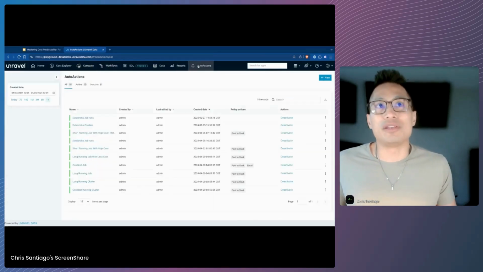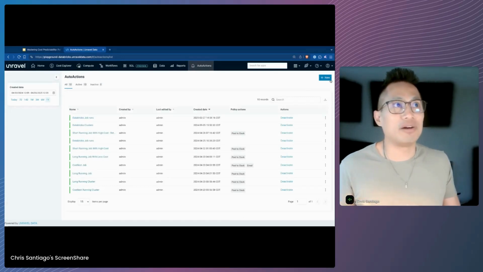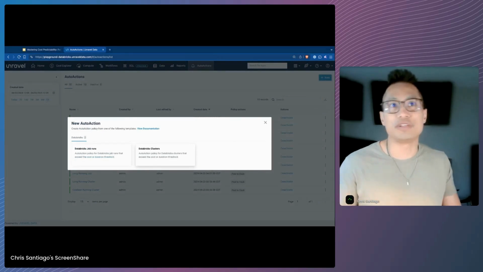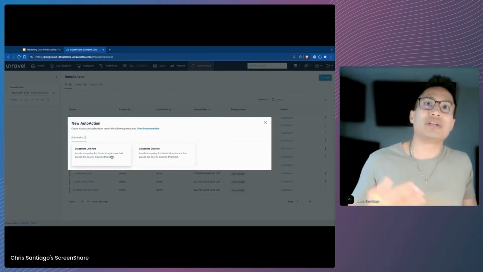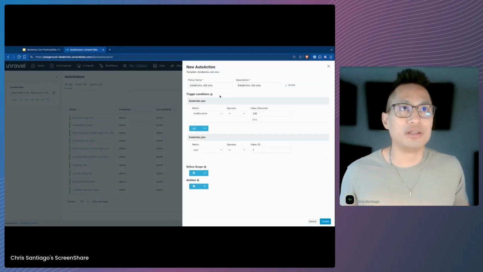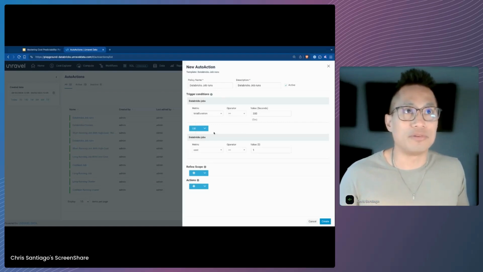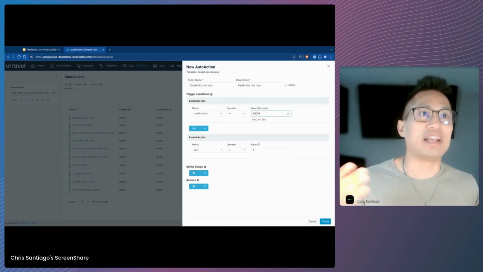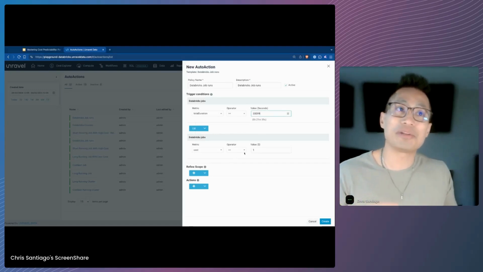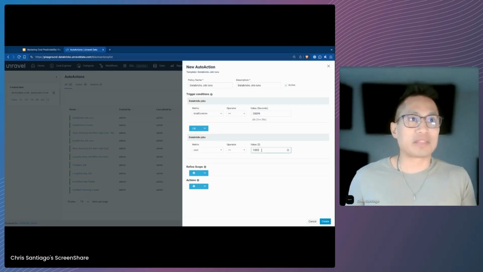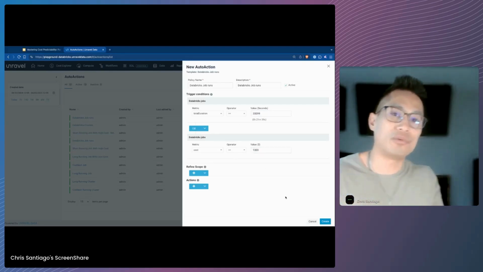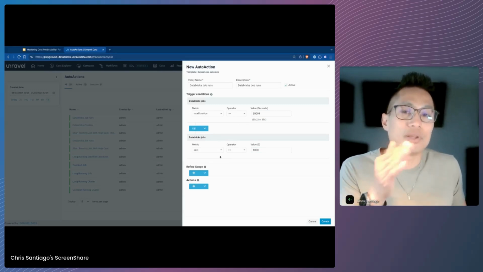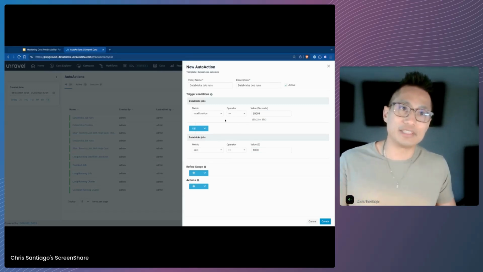One last other thing that we can do too is setting up what we call auto actions, which is Unravel in real time looking for some sort of anomaly. And so what we can do here is we can actually look at something like a job run. So we can actually set up an alert for maybe if a run was running for maybe 8 hours, or maybe I want to do this from a cost perspective. Maybe I have a really set goal and I really don't want jobs to ever cost $1,000 because that's an extreme anomaly for me. Well, Unravel can actually detect this as the jobs are running.